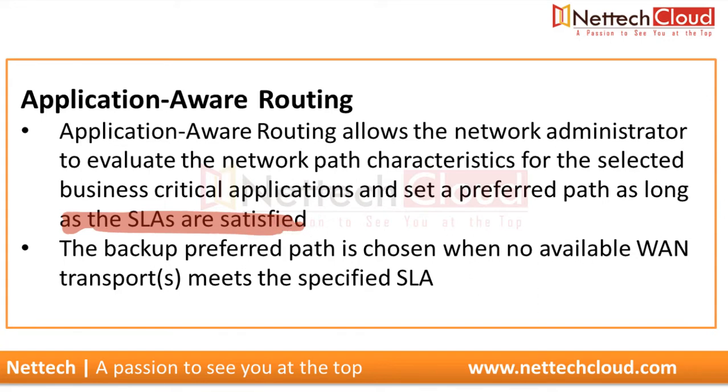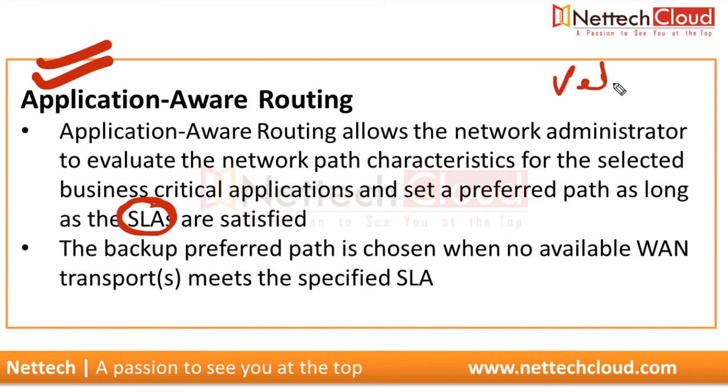So basically, when we create an application aware routing policy, of course a centralized policy to affect data traffic, right? It is pushed to the vSmart and from the vSmart to the WAN edge devices to affect the data traffic. But when we create application aware routing, we also create a service level agreement. So it's a kind of integrating performance based routing with the AAR, in fact.